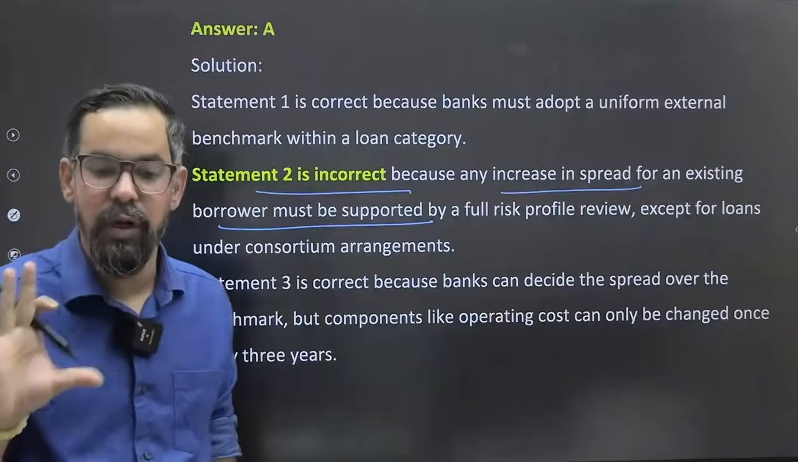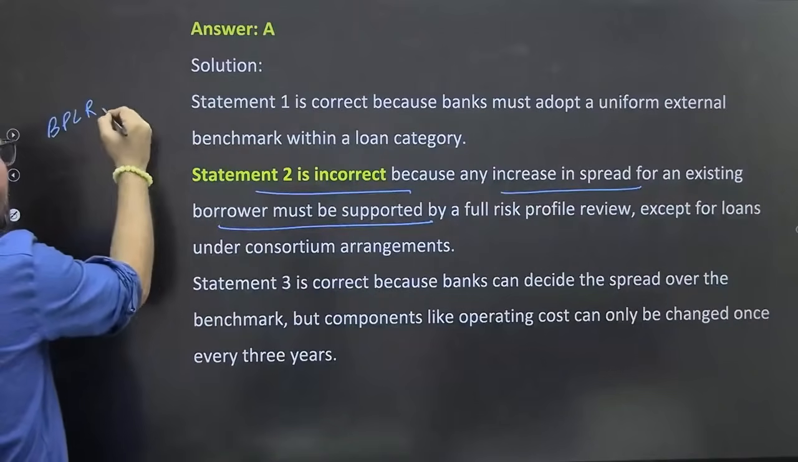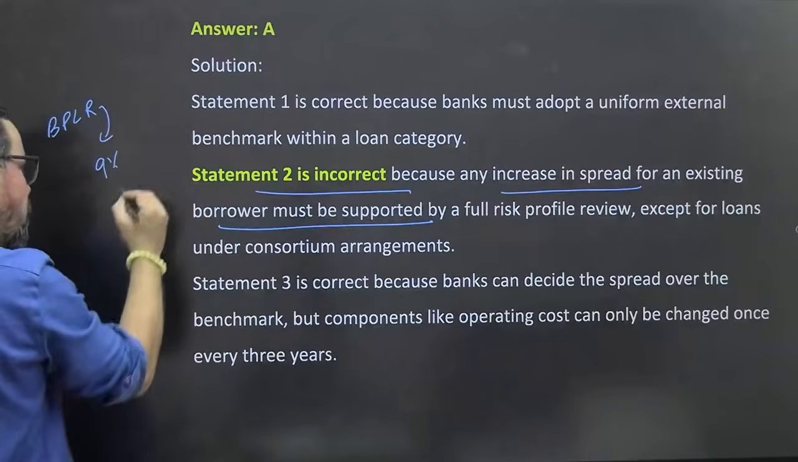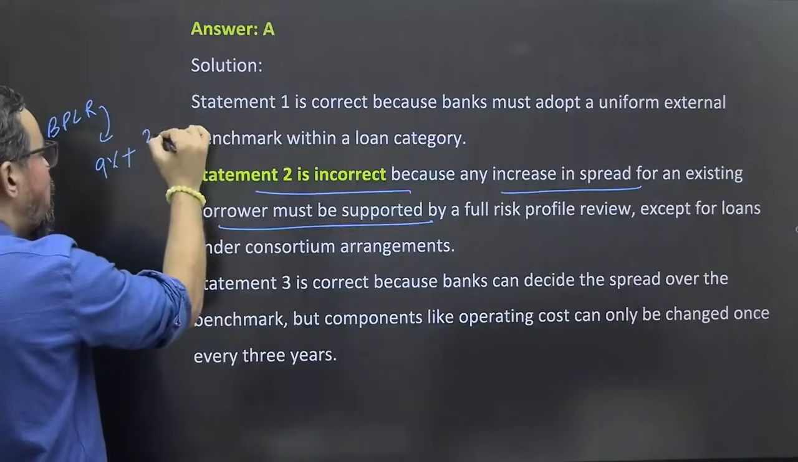Spread, I hope everybody knows the spread. Let's say your BPLR at the time when we give the loan is 9%. So the spread is, let's say, 2.25%.